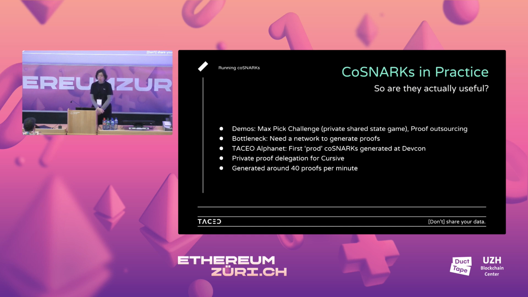And in DevCon, we had the first AlphaNet version where we did these first production co-SNARKs for Cursive, which I mentioned earlier. Private proof delegation. This generated about 40 proofs per minute, whereas otherwise they were doing about one proof every 10 seconds on the phone. So it turns out that it's practical, they get more proofs, and they can outsource their private computation. So now the goal is to extend this network and keep it on all the time. If you're interested in talking about private computation, you can find me or some of my colleagues here.